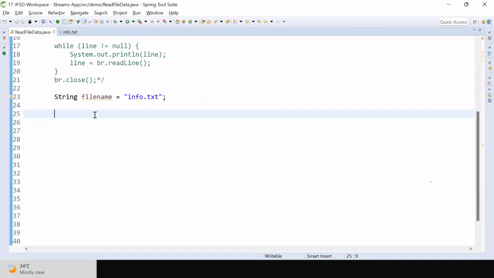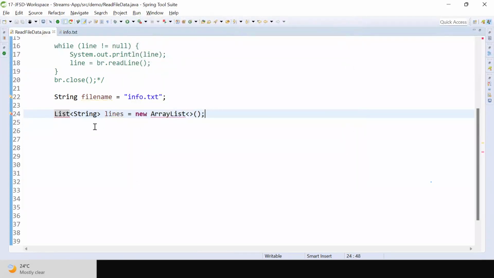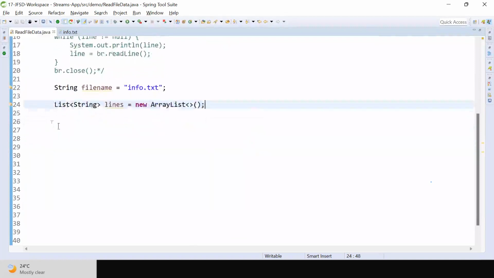Now I want to read all the lines of the file and store all the lines into one collection. List of String lines is equal to new ArrayList. I'm creating one ArrayList object. What is the purpose of this ArrayList? To read all the lines of the file and store all the lines into one collection. Multiple lines will be available in a file, so to store all the lines, I'm taking one ArrayList object.